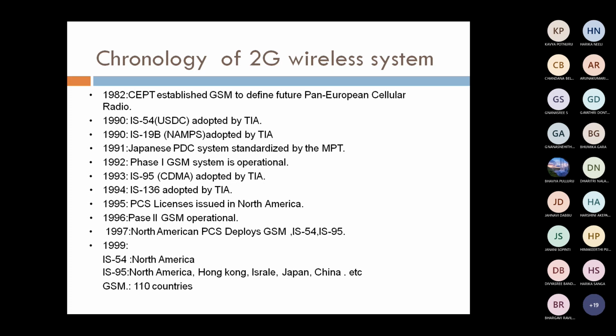What is the difference between phase 1 GSM and phase 2 GSM? Phase 1 GSM is used only for voice transmission, but when we go for phase 2 of GSM, SMS and GPRS are introduced. Right. In 1997, PCS deploys GSM, IS-54, IS-95 in North America. In 1999, IS-54 and IS-95 were developed in North America, and GSM in over 110 countries. This is the chronology of 2G wireless systems.